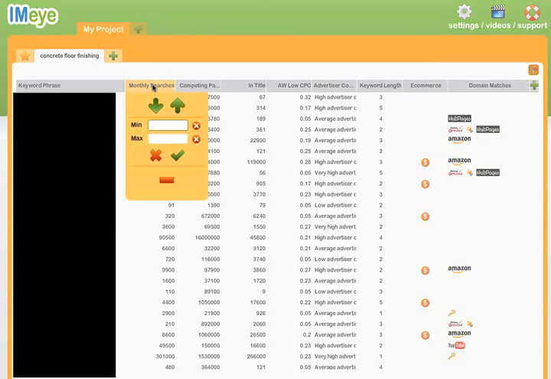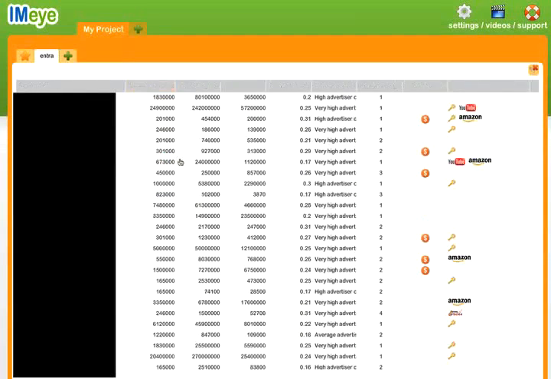We need to have a lot more monthly searches than we do for SEO. We know from AdWords that the average click-through rate of any given campaign is about 2%. Of course, you can do better. You can certainly do worse. So we want to look at those that can get us about 100 clicks per day at least to make it worth our while. So we only really want to look at, say, 150,000 searches per month. 2% of that is about 100 clicks per day. So let's take a look at that. 150,000 is our minimum. We don't want to look at any keyword that has less searches than that.